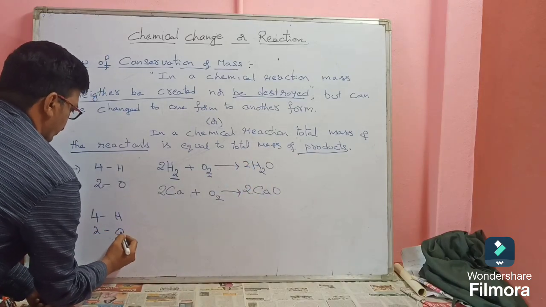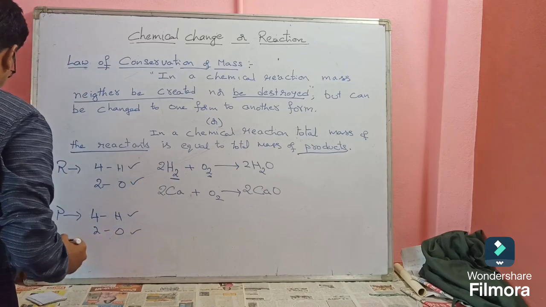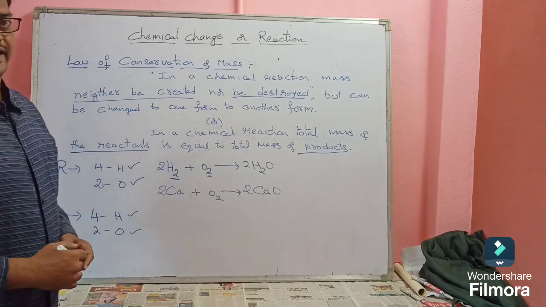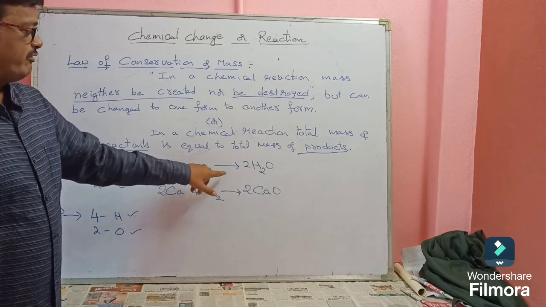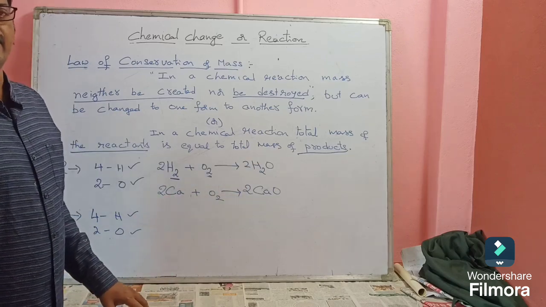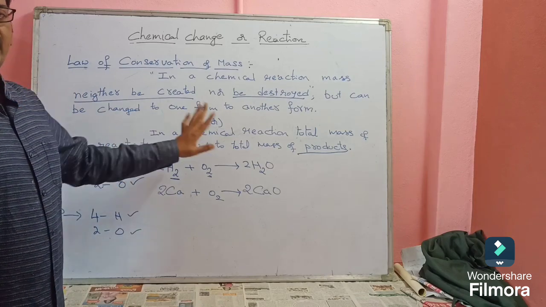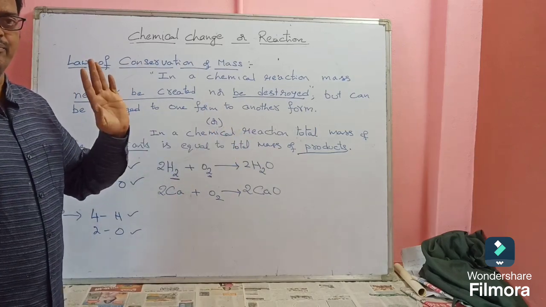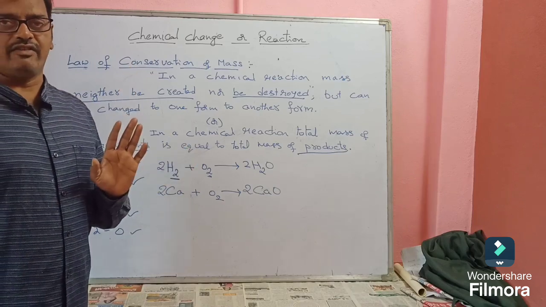Oxygens are also 2. If you compare the atoms on the left hand side and right hand side, the number of atoms present in LHS and RHS are the same. Then we call it a balanced chemical equation.